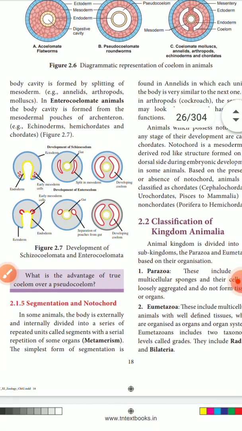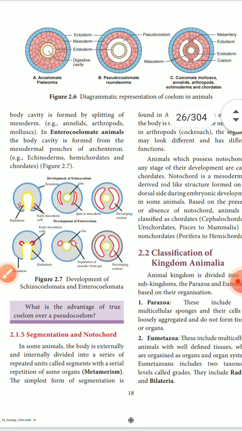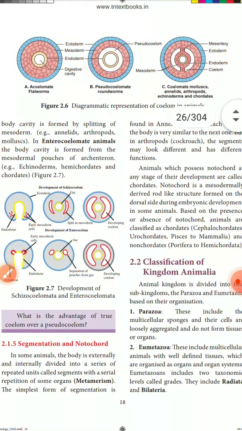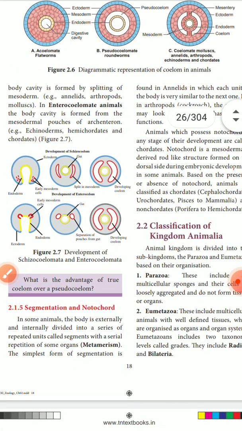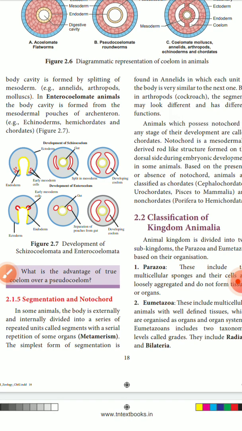Next is segmentation and notochord. In some animals, the body is externally and internally divided into a series of repeated units called segments. In these repeated segments, the animal's organs undergo metamerism.